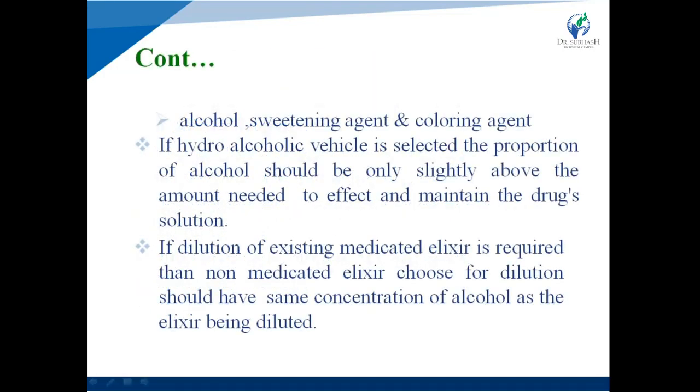alcohol, sweetening agent and coloring agent. In this case, we don't use any type of medicinal agent. If a hydroalcoholic vehicle is selected, the proportion of alcohol should be only slightly above the amount needed to effect and maintain the drug's solution.